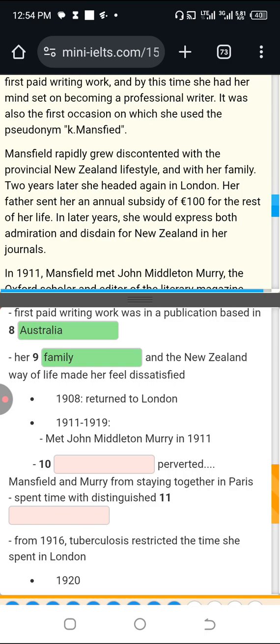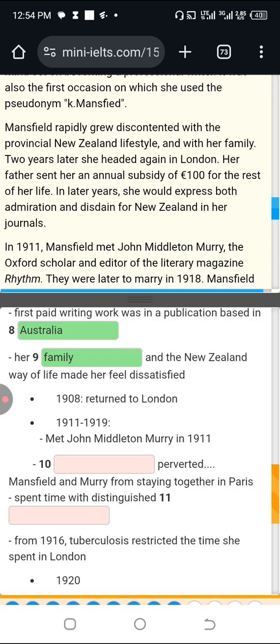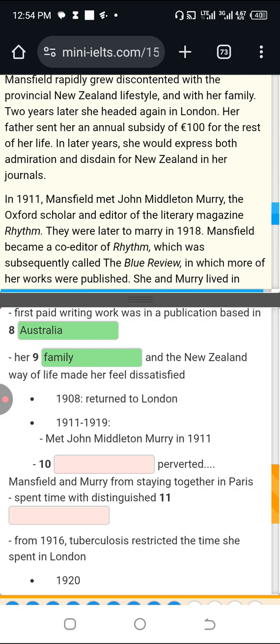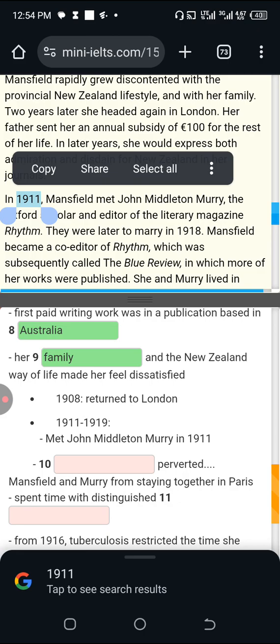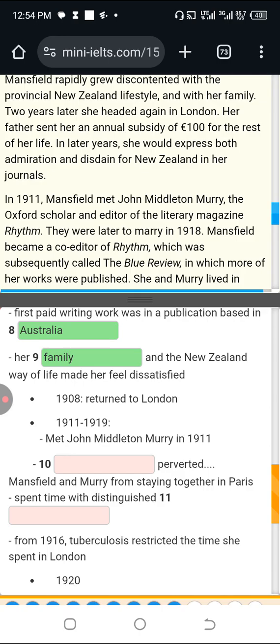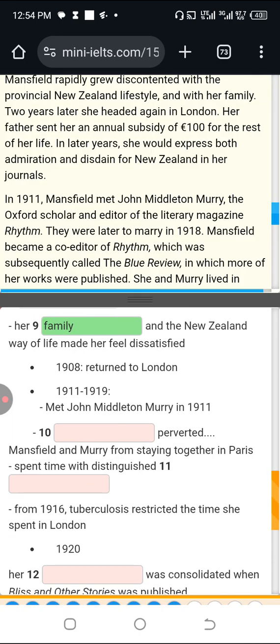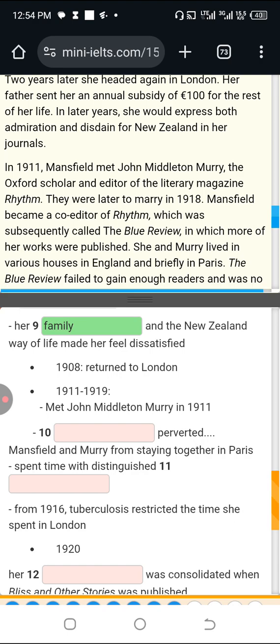Number 10. 1911 to 1919, met John Middleton Murray. Okay, Middleton Murray in 1911. So where is 1911 here? Yes, I can see 1911 here. Mansfield met John Middleton Murray, the Oxford scholar and editor. So dash prevented Mansfield and Murray from staying together in Paris. They were later to marry in 1918.